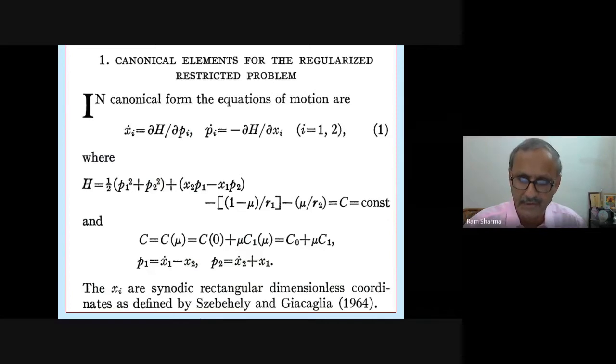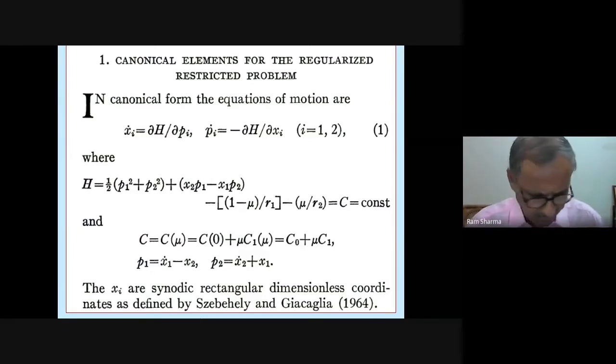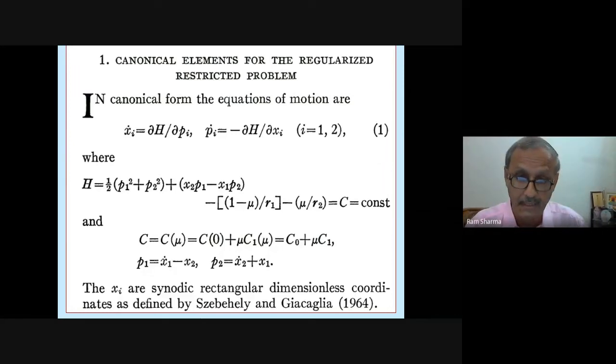So this is a very good paper. I am having a paper. I was having it earlier, but this morning I again downloaded it. I thought whether anything is needed for this, but it is not needed. This is on the elliptic restricted three-body problem. He has given a reference there for the synodic coordinates, but it's not needed for us immediately here. But when we do the elliptic restricted problem lecture, there we will need that paper, because that is maybe one of the fundamental papers on the derivation of the equations of motion for the elliptic restricted problem.